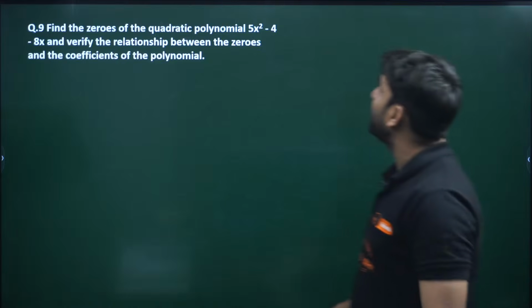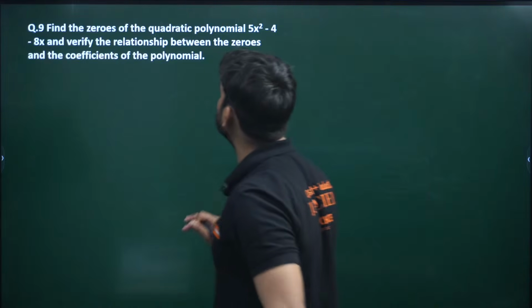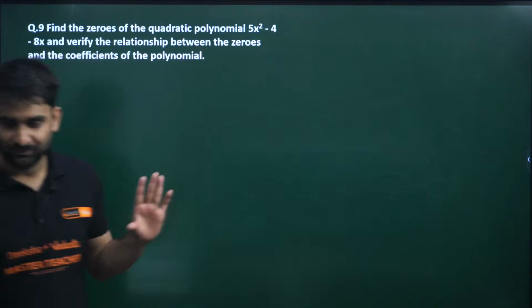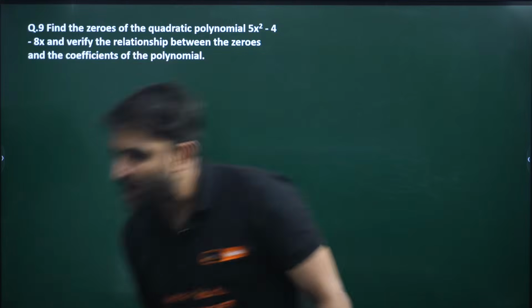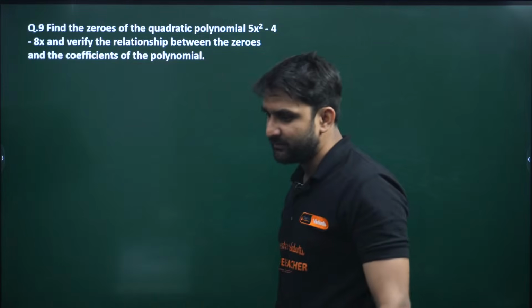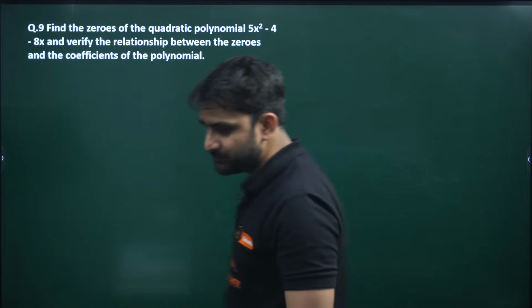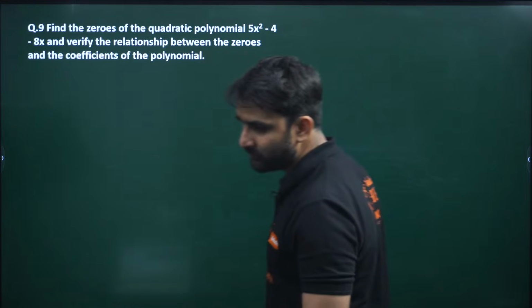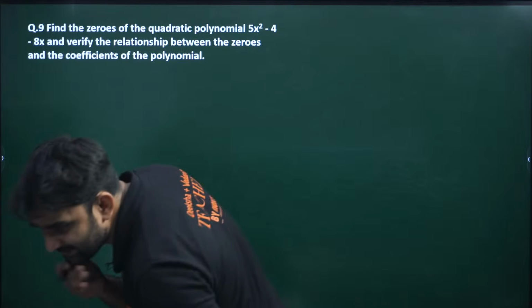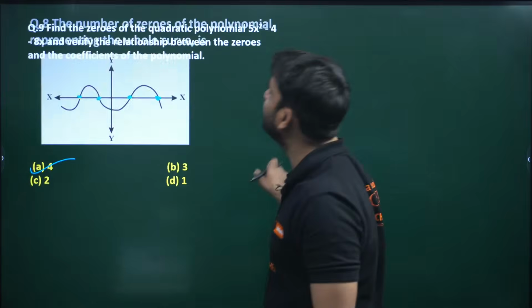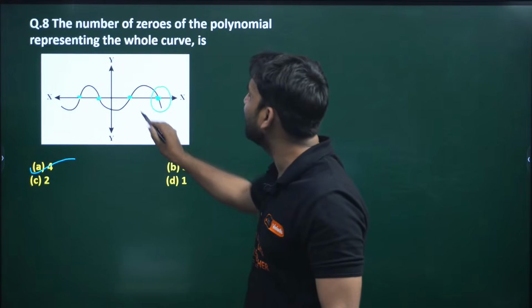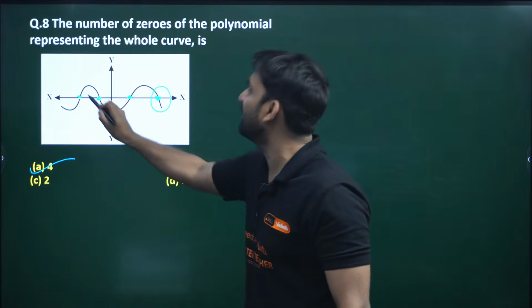Question number 9: find the zeros of the quadratic polynomial and verify the relationship between zeros and the coefficients. Yes, Anurag, 4 is there. Don't worry, 4 is there. Rohan, 4 is there. Very good. Yes, Ashlesha, 4 is there. I forgot to see this point. I just used to see this point only.